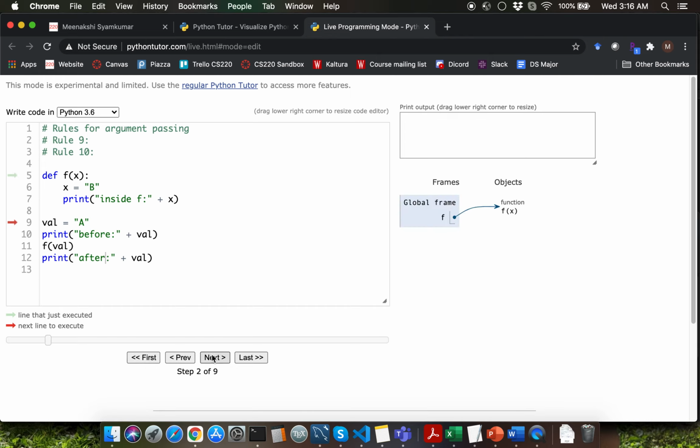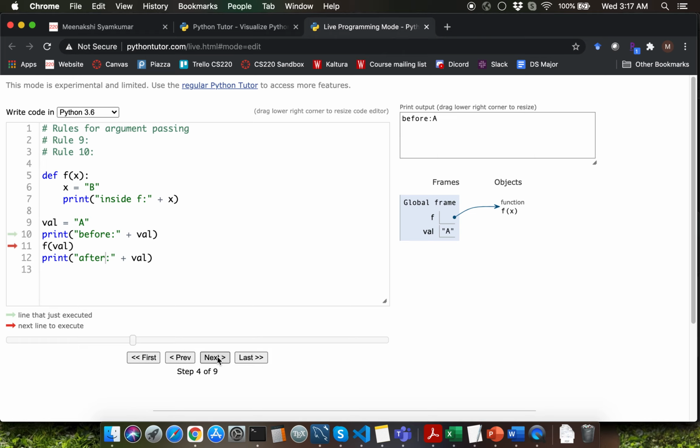Line 5 defines the function f. Line 9 initializes the value to the global variable val as string a. So you're going to get an entry for val within the global frame. So line 10 is going to display before colon a. After that, we are calling the function f by passing val as argument.